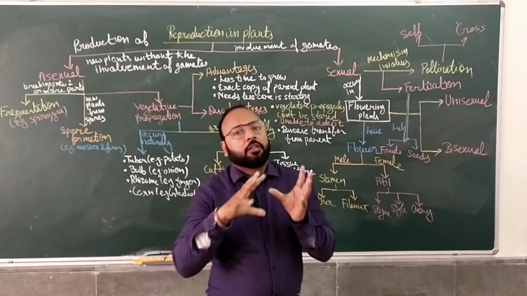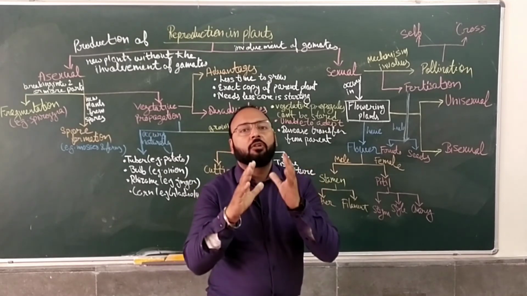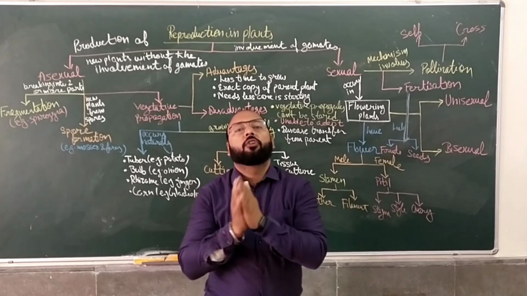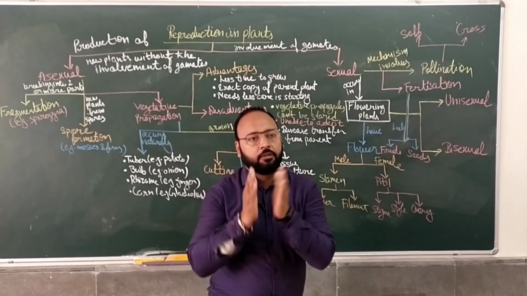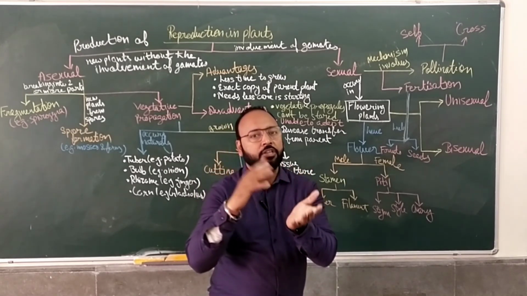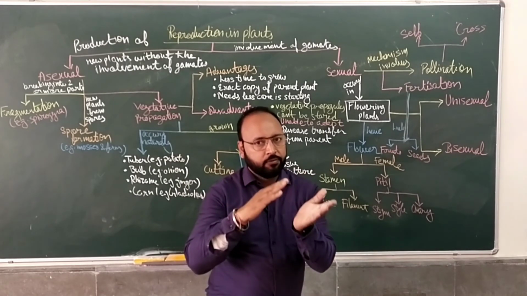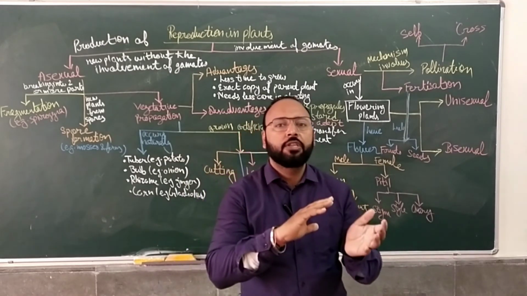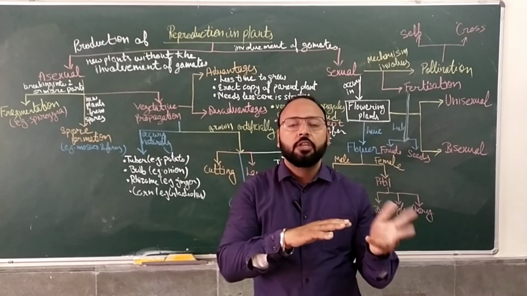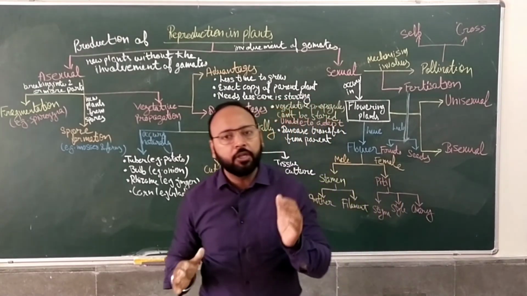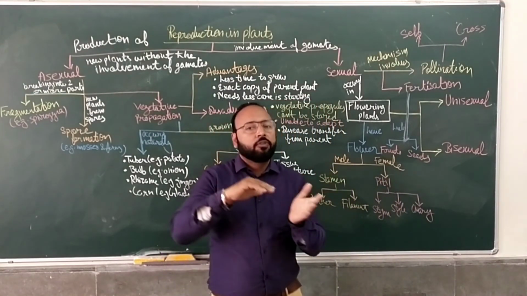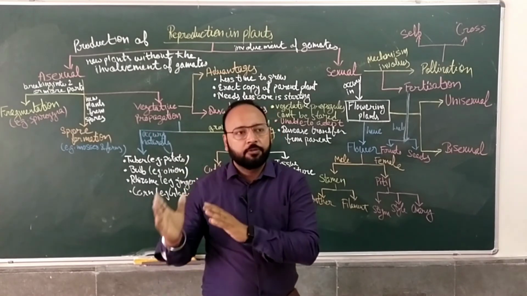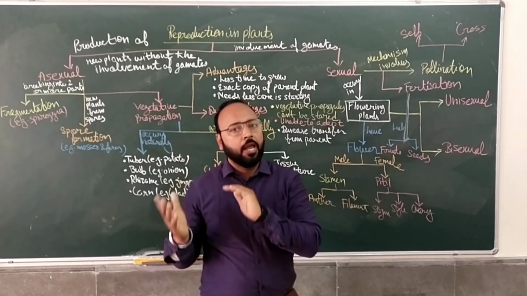And this pollination can also take place with the help of wind, water and animals. We know that, right? The pollen grains can be transferred from one place to another with the help of wind, water and animals. We have already discussed the different kinds of plants which are pollinated by wind, by water and by animals.